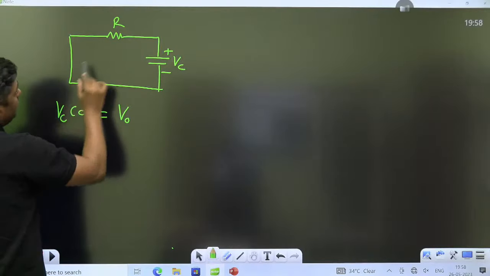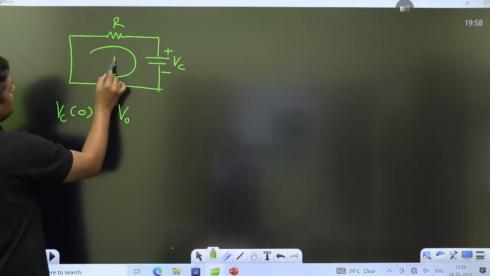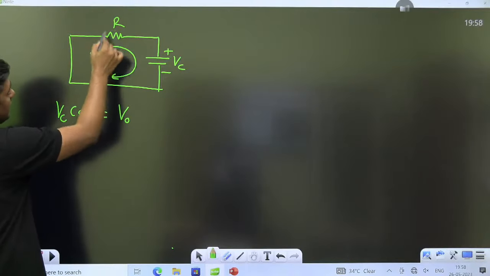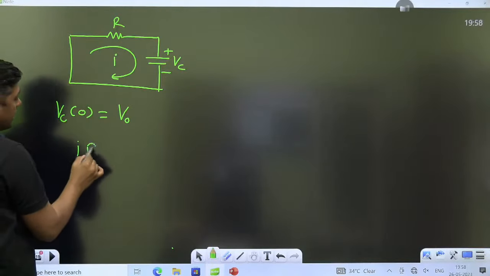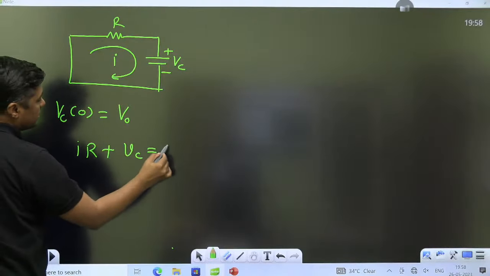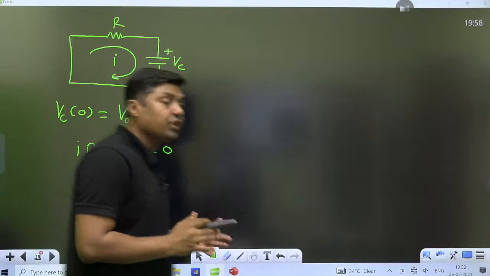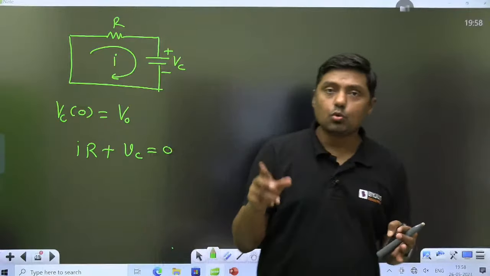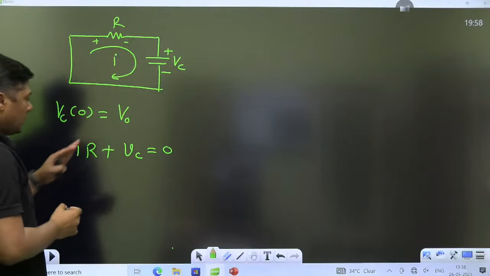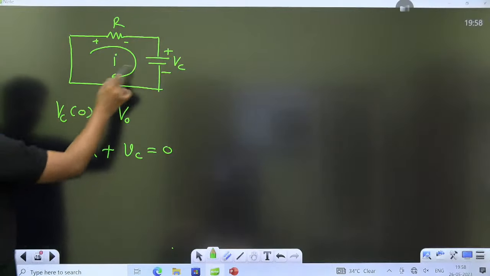Now, if you want to write the equation, like this is the current I, then you can write a KVL: IR plus VC is equal to 0. What is the VC? Voltage across the capacitor. Directly I am writing the KVL, IR plus VC. Now what is the current through the capacitor?